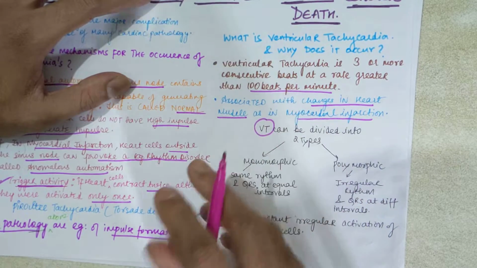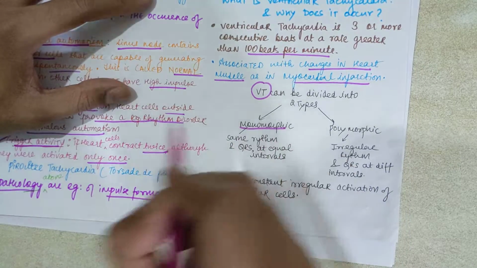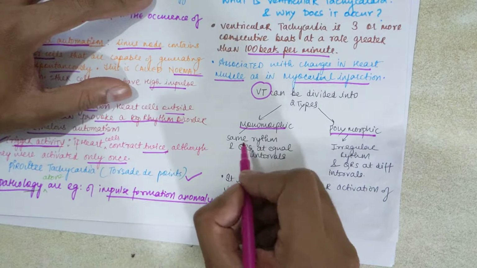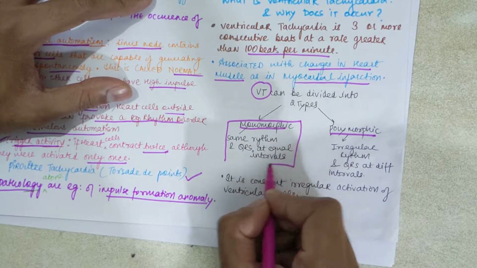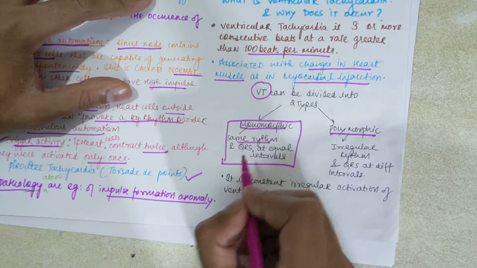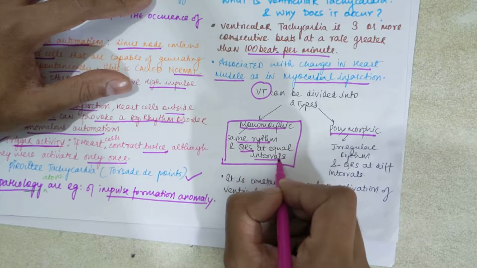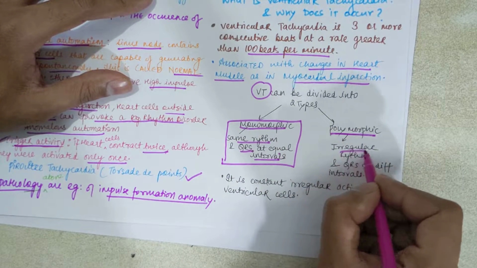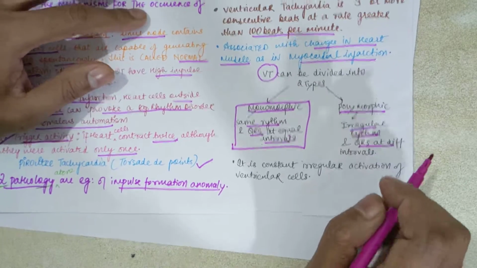Now VT can be of two types, monomorphic and polymorphic. In the ECG, if you differentiate, in monomorphic you will see the same rhythm and QRS at equal intervals. But in polymorphic, we will see an irregular rhythm and QRS at different intervals.